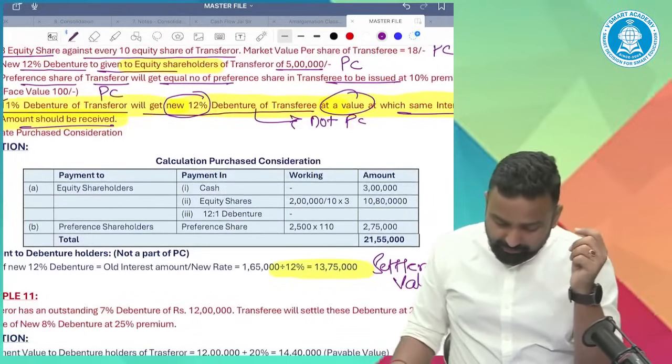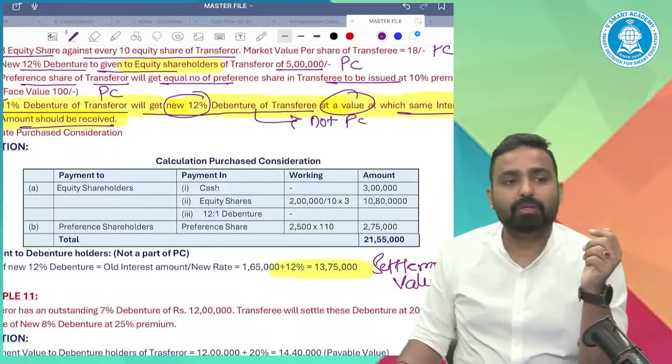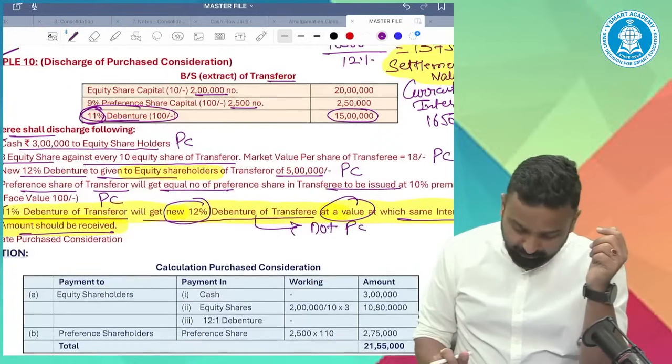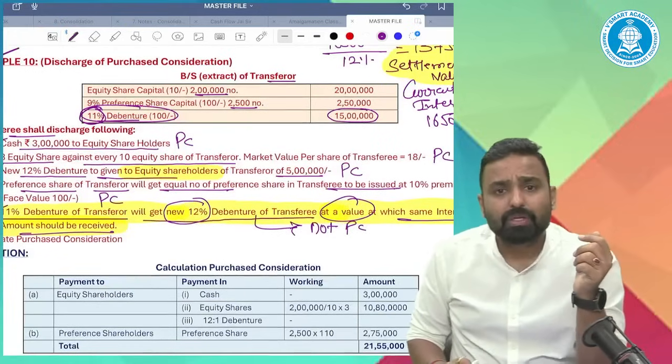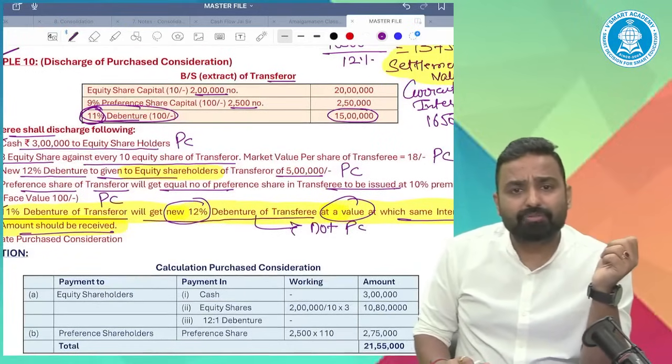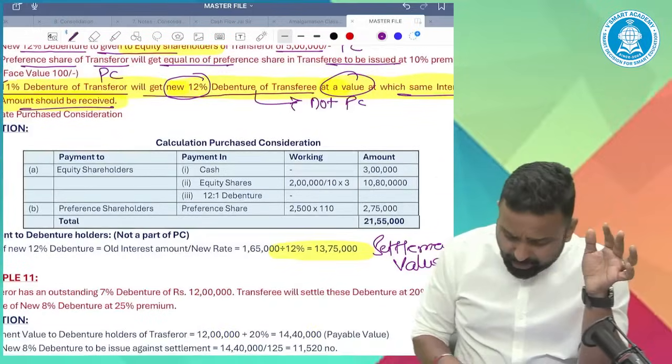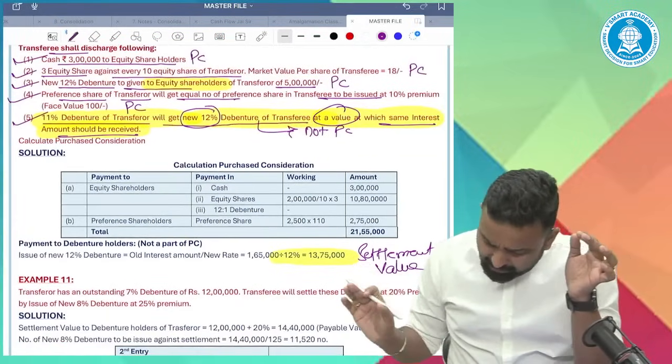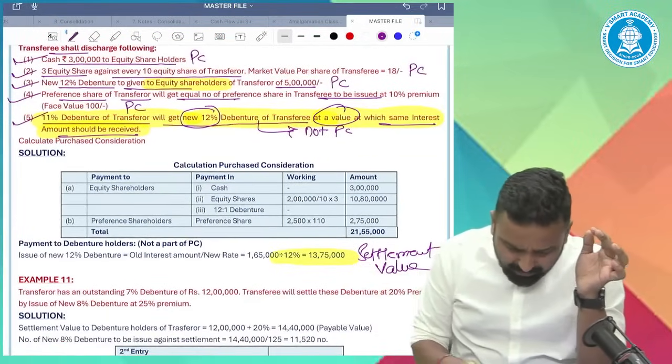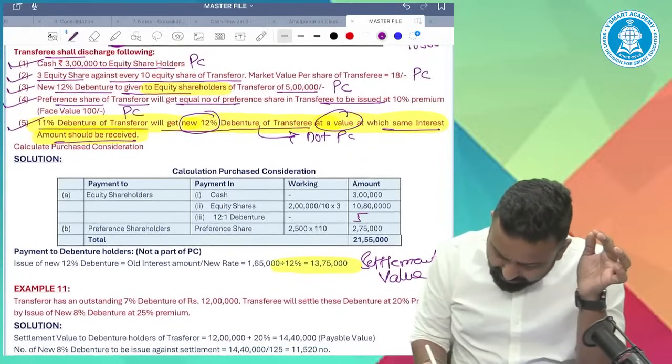Okay, understood, guys? Tell me. Sir, why are the debentures to the shareholders of 5 lakh not taken in the PC? No, it should be taken in the PC. I think it is a misprinting. Don't worry, it should be taken in the PC. 5 lakh should be taken, dear.